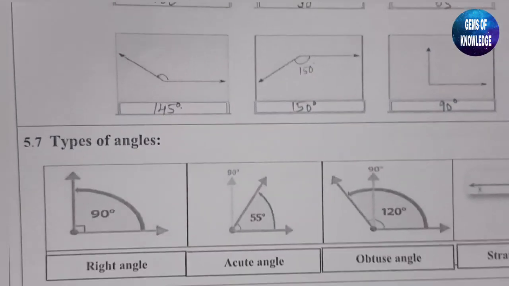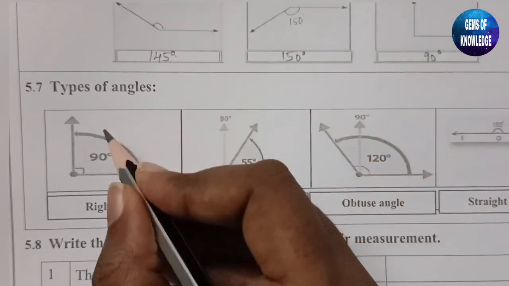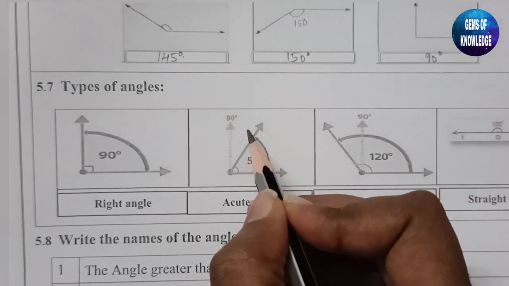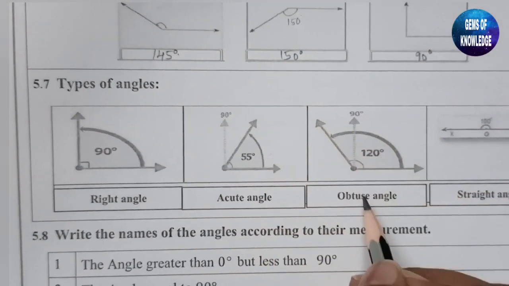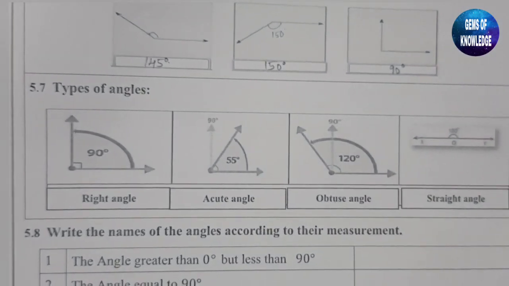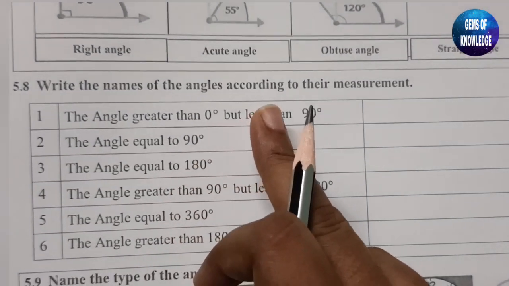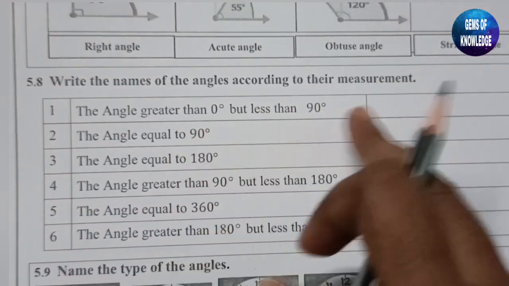Okay, so next you need to learn about the types of angles. You know that if it is exactly 90 degree, it is called a right angle. If it is less than 90 degree, it is called an acute angle. More than 90 degree, it is an obtuse angle. And if it is a straight line, it is called a straight angle. Now write the names of the angles according to their measurement.